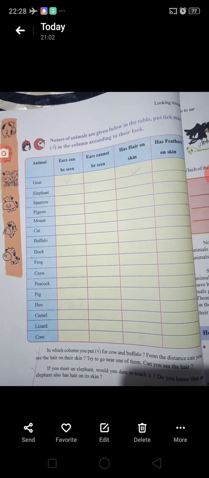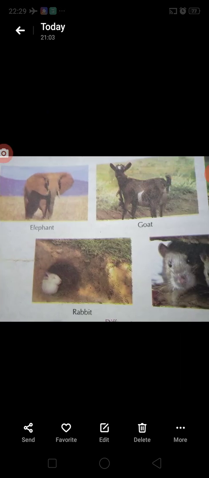Make a bird of your own and paste a picture. Now these birds are not seen easily in many areas. The peacock is our national bird. Draw a picture of that animal and color it. Give it a name of your own choice. You have to draw the picture and make your own bird with the paper.